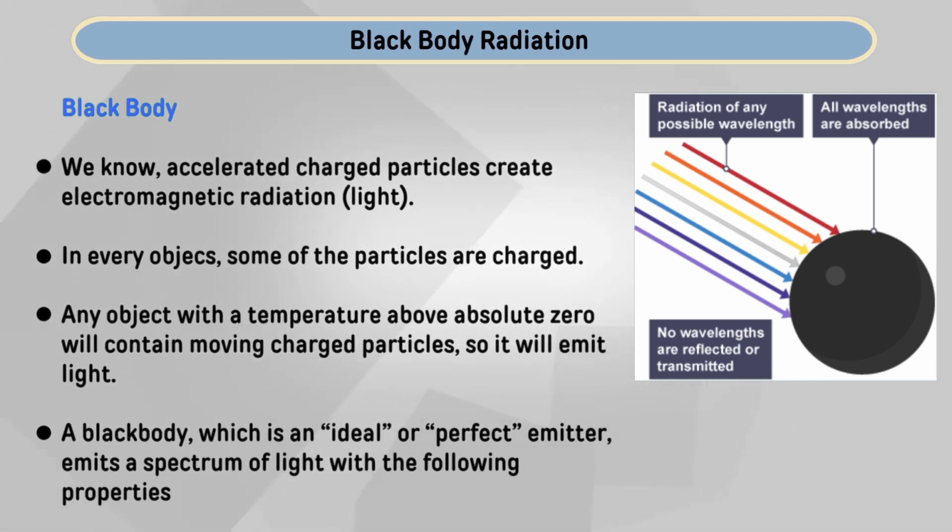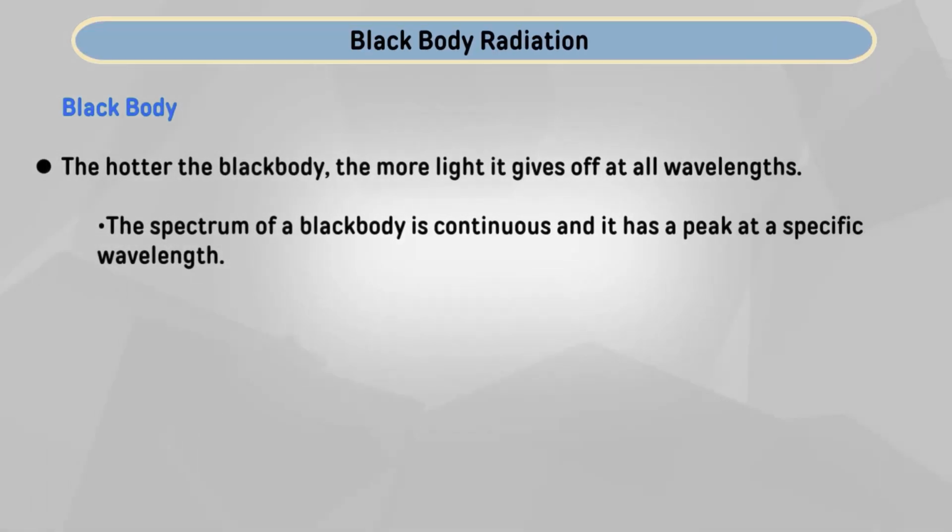So, the properties are: the hotter the black body, the more light it gives off at each wavelength. That is, if we compare two black bodies, regardless of what wavelength of light we observe, the hotter will give off more light than the cooler one.